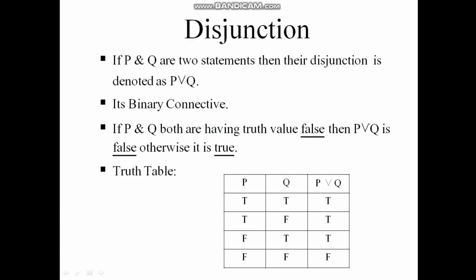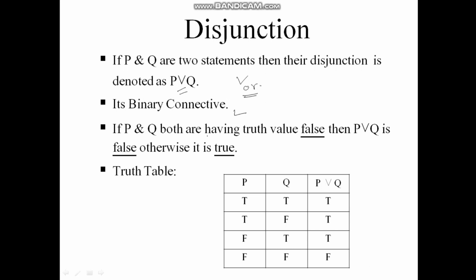The term disjunction is represented by this symbol. This is OR, and it is read as OR. Disjunction is read as OR. Again, this is a binary connective. If P and Q are the two statements, then their disjunction is denoted by P or Q.